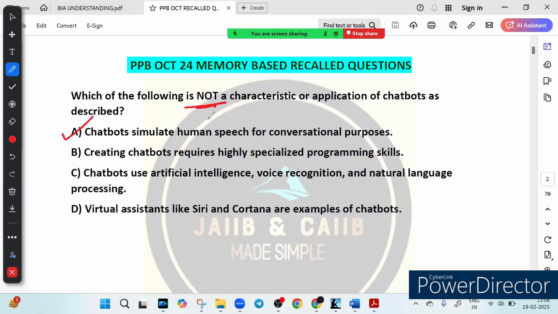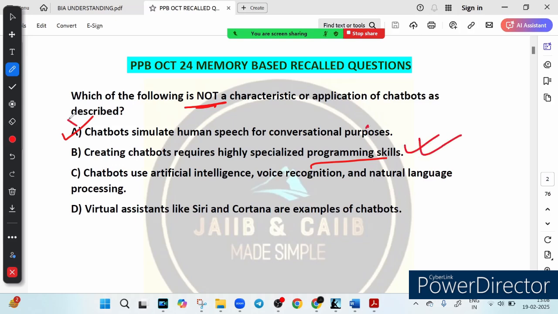Since chatbots do simulate human speech, option A is correct. Option B says creating chatbots requires highly specialized programming skill. Is it true? No, the statement is actually false. That is why this is the correct answer to this question, because earlier only expert programmers could develop chatbots, but today platforms like ChatGPT, Google Dialogflow and Microsoft Bot Framework allow anyone to create a chatbot with minimal coding knowledge. So you don't need to be a coding expert to build a chatbot. Many tools now use a drag and drop interface, making chatbot development easy for everyone. Since this statement is false, option B is the correct answer.